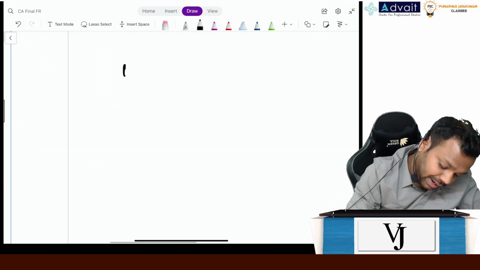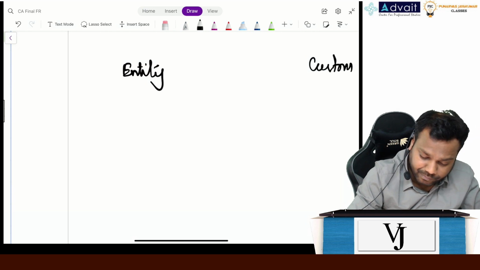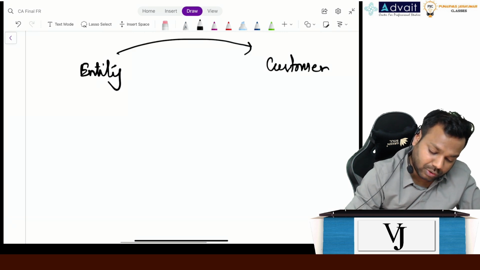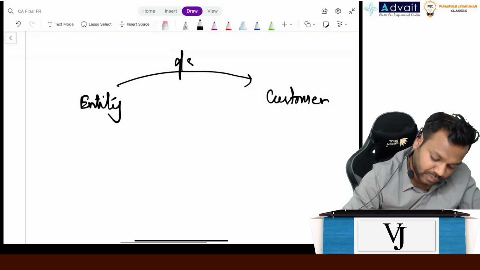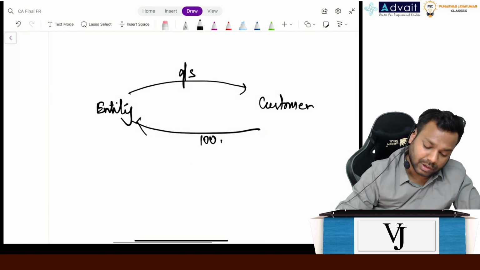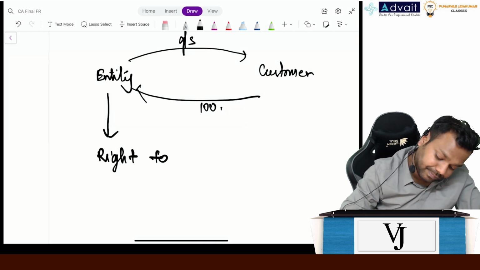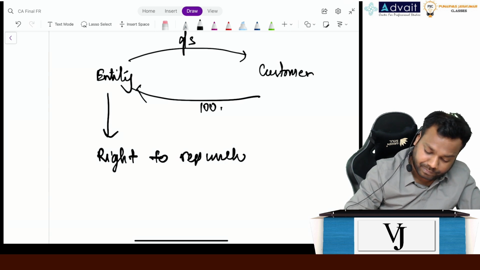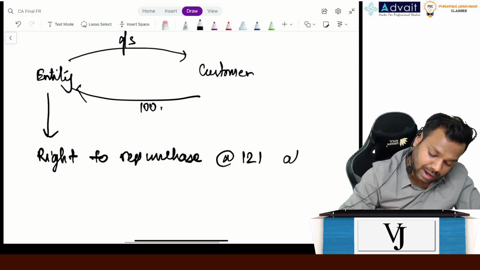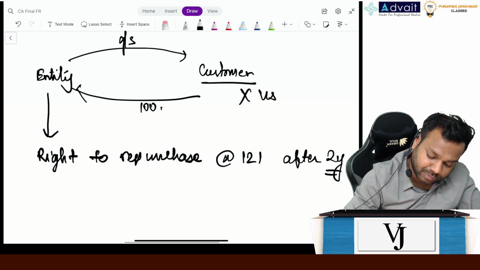Think of it this way: entity, customer. Sold the goods, received 100. Clear till here? Right to repurchase at 121 after 2 years, and the customer cannot use.